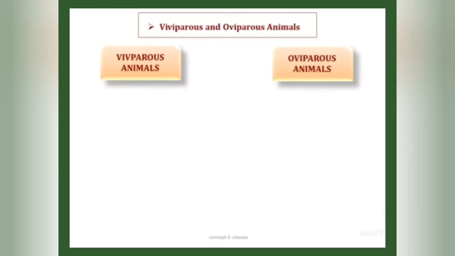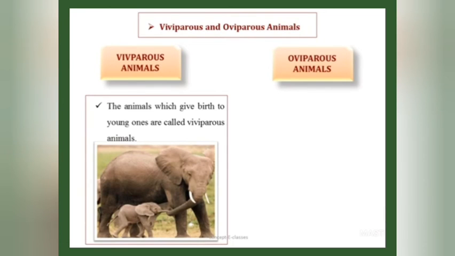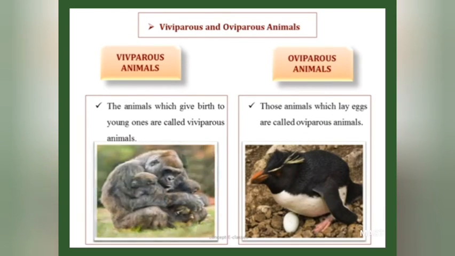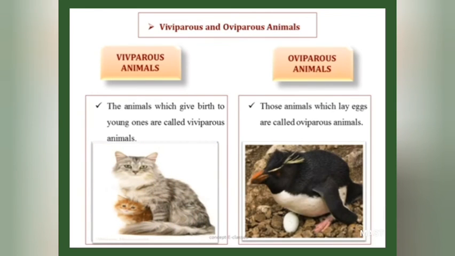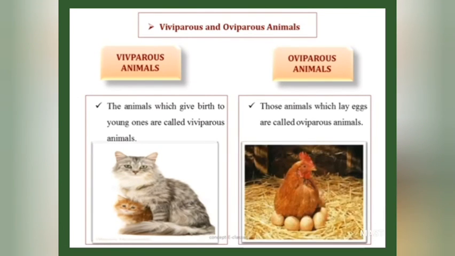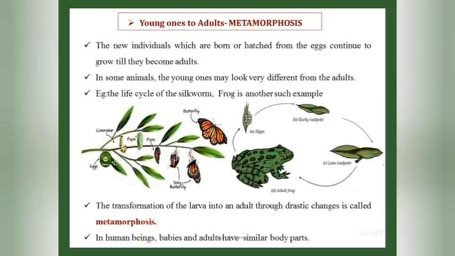Now let's see what are viviparous and oviparous animals. The animals which give birth to young ones are called viviparous animals, and the animals that lay eggs are called oviparous animals. Examples of viviparous animals are elephants, gorillas, dogs, cats, etc. And the animals which lay eggs are penguins, crocodiles, tortoise, snakes, fishes, and hens. So now let's see the last subtopic of sexual reproduction, which is the transformation of young ones to adults.